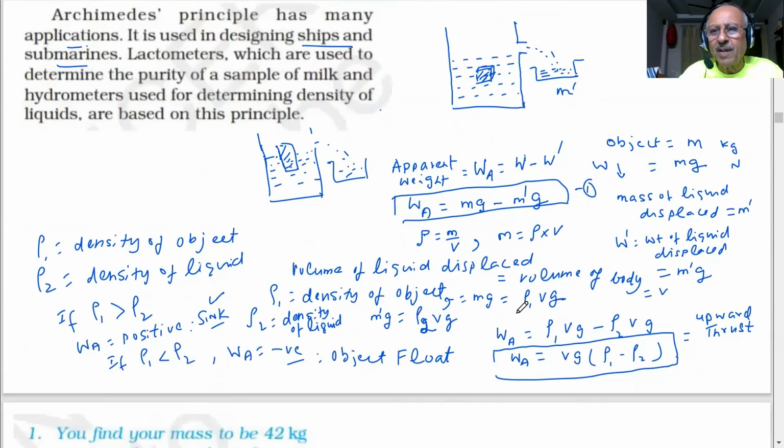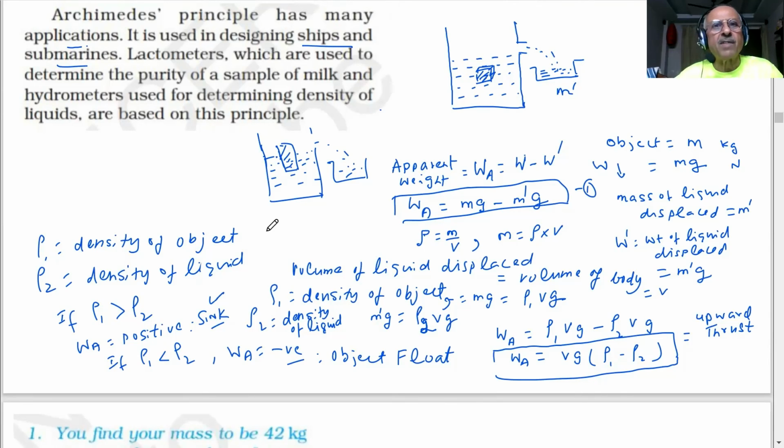Ultimately, you have seen that the same volume is displaced and the same value of g is there. If I take it as 10 overall, the densities are going to make the difference. When the density changes, what will be the result? The magnitude of the buoyant force will depend on the densities. If the density of the liquid is changed, student, then the magnitude of the buoyant force will also change.